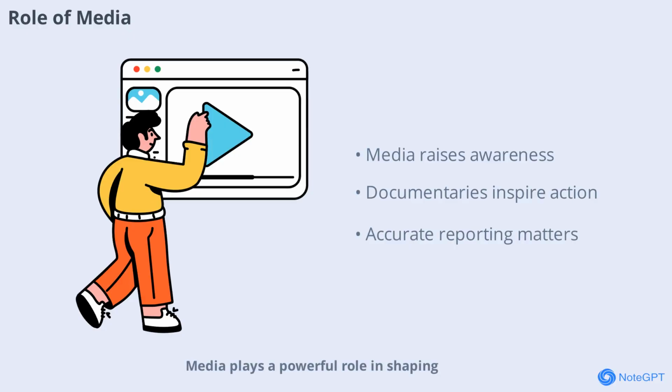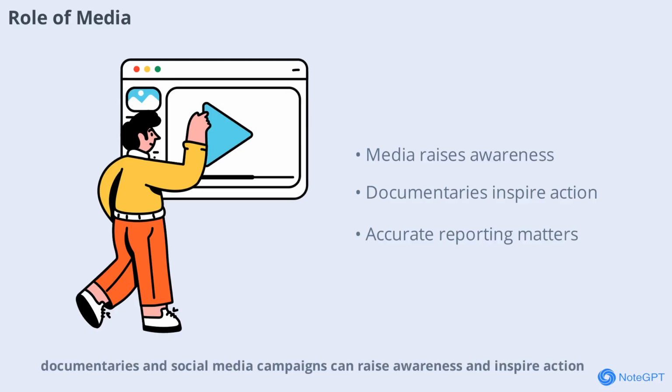Media plays a powerful role in shaping public opinion and spreading information about global warming. News stories, documentaries, and social media campaigns can raise awareness and inspire action. Accurate reporting helps people understand the urgency and solutions to climate change.